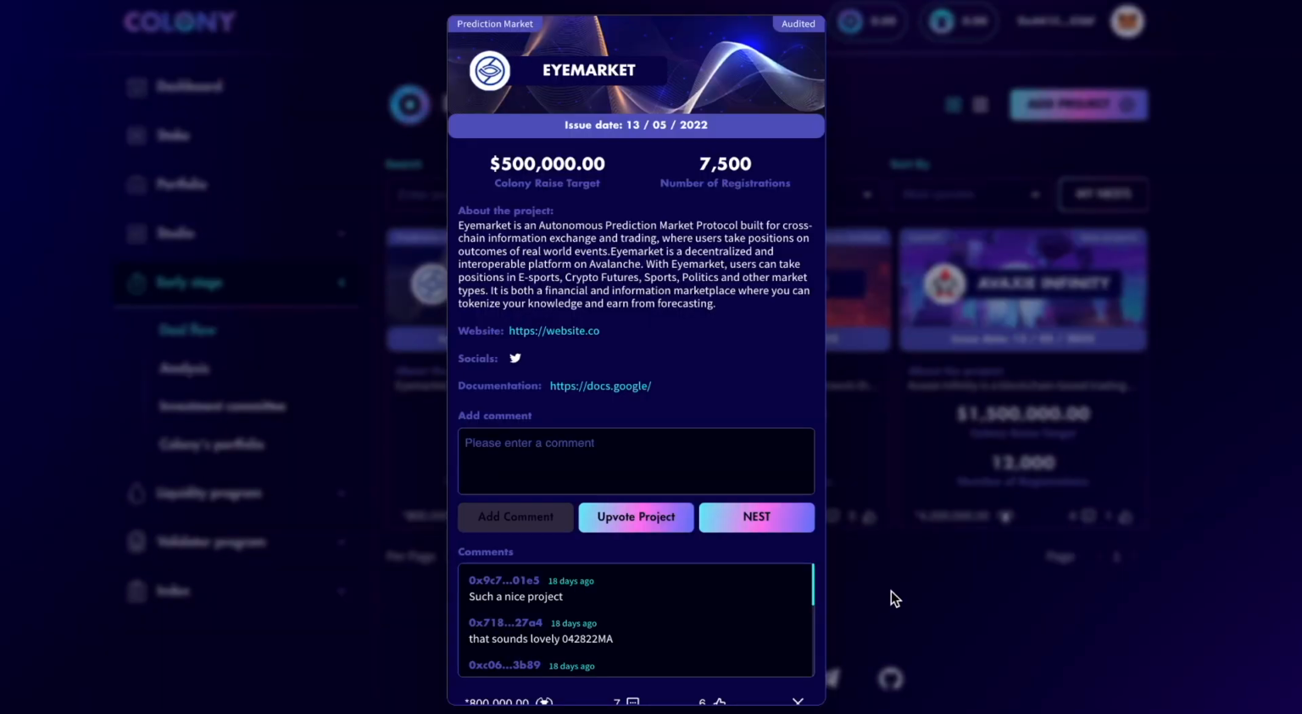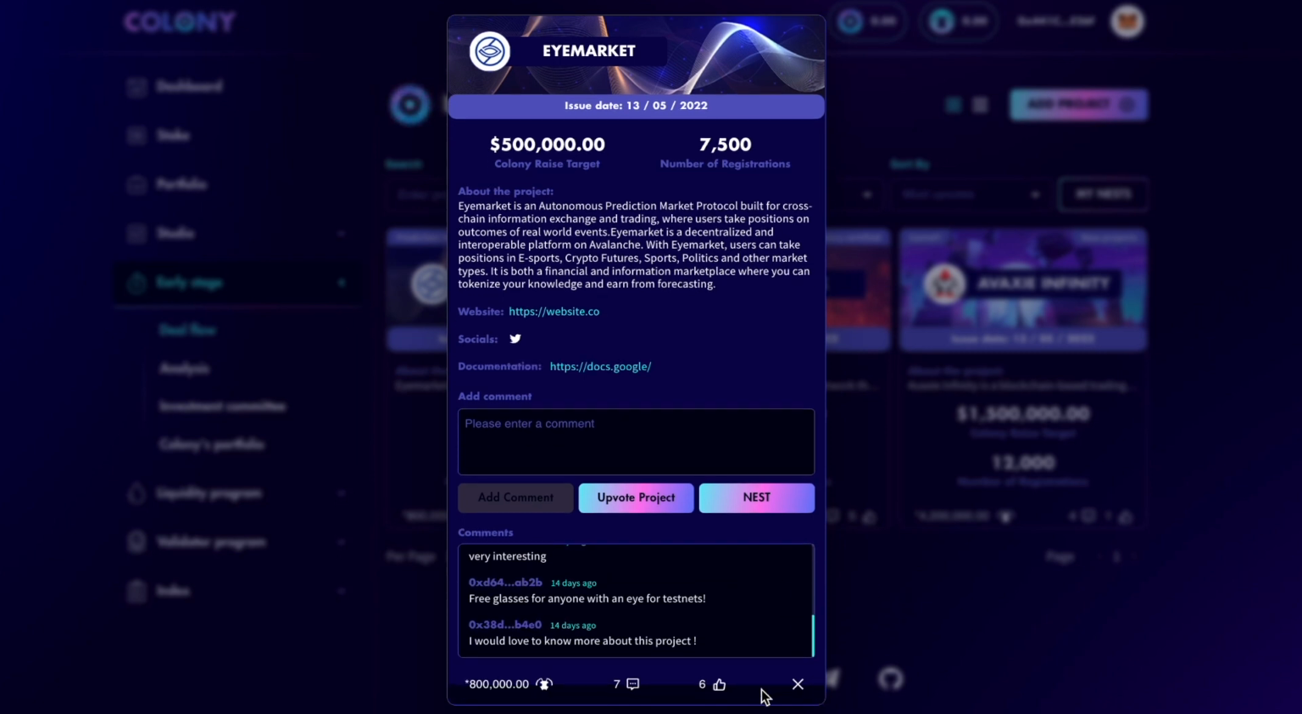One thing to know about the nests is that actually they're only open if there are enough upvotes on the projects, as you can see here below.